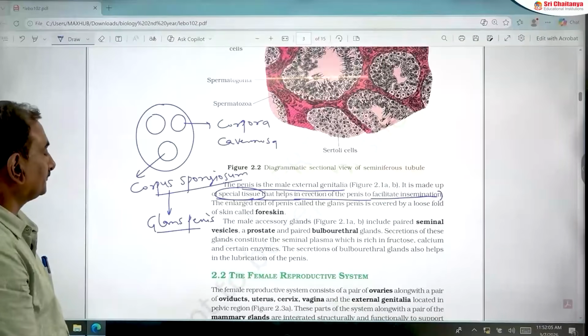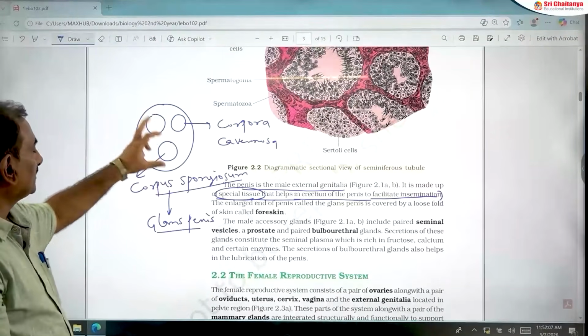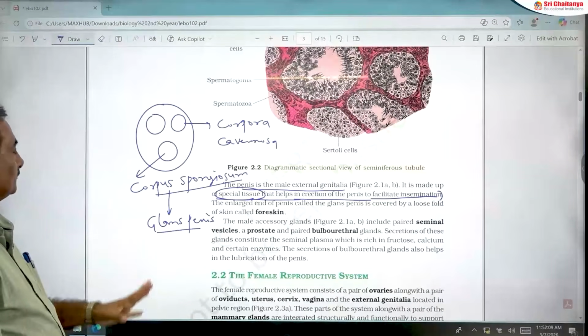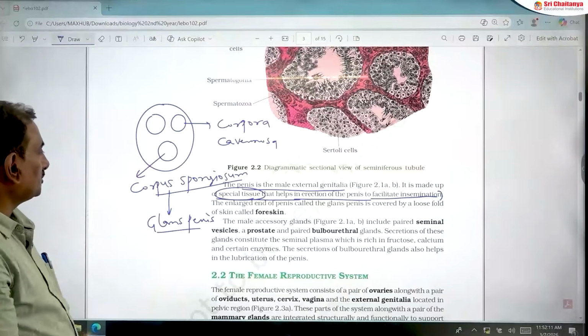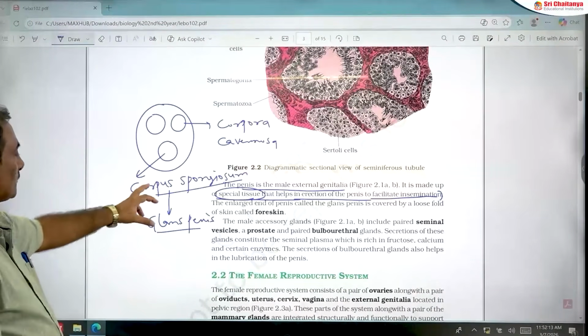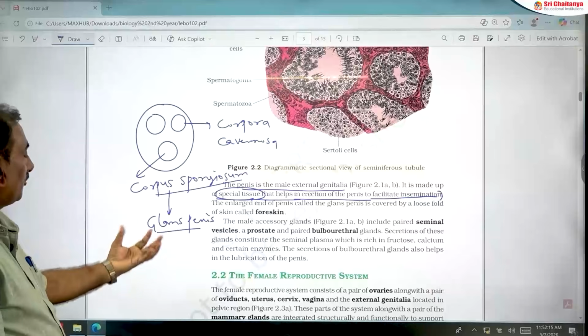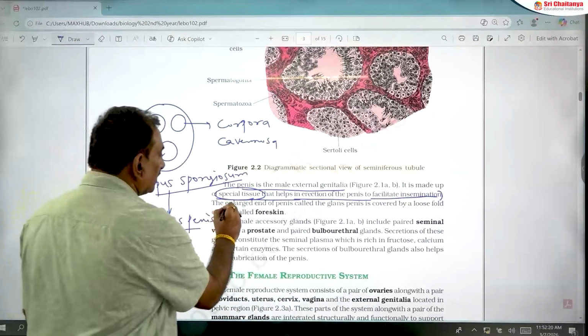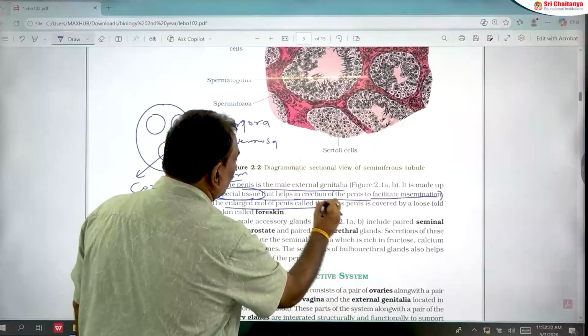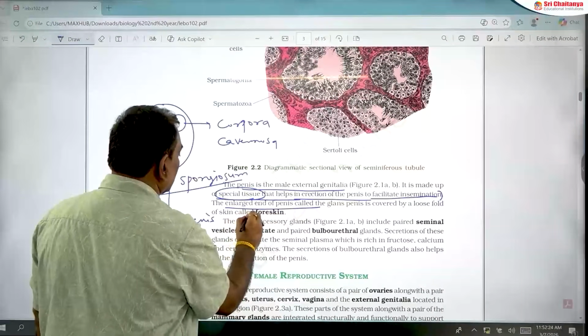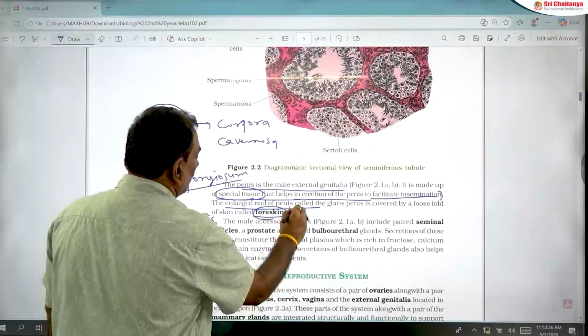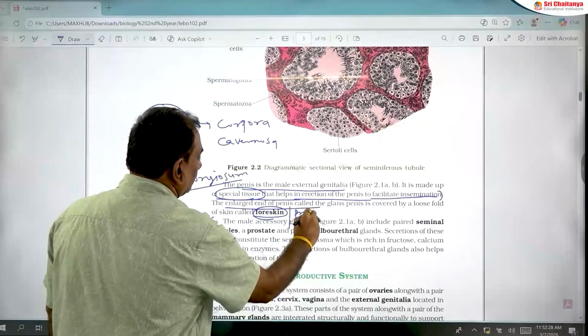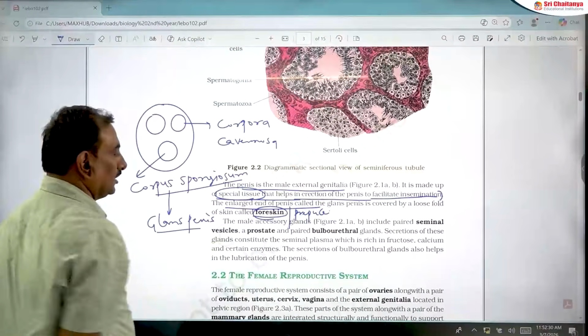Which structure of the penis forms the glans penis? The corpus spongiosum. The corpus spongiosum enlarges at the tip of the penis to form the glans penis, and this enlarged end of the penis is covered by a loose skin known as the foreskin, also called the prepuce.